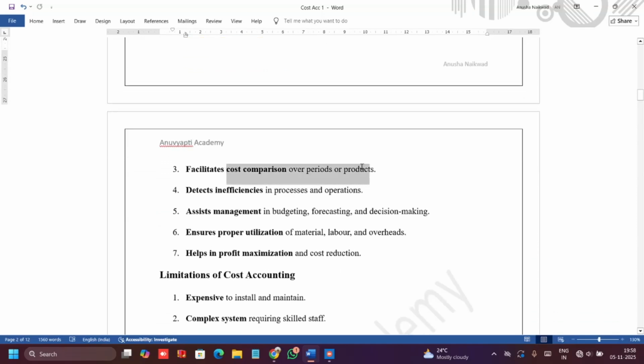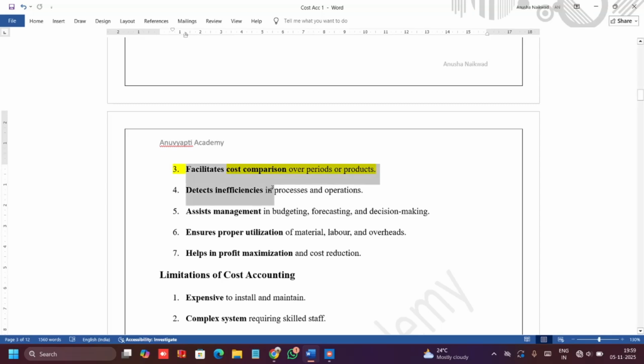Facilitates cost comparison over different periods. So we have seen when we maintain the cost of every period, every quarter, every year, we can compare it. What was the last year's expenses? What is today's expenses? Whether it is over or controlled, or we have to take some corrective measures. So we can compare accordingly.